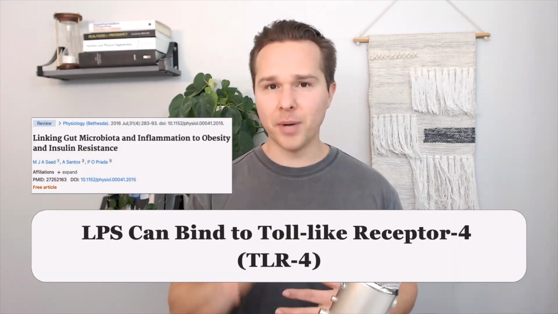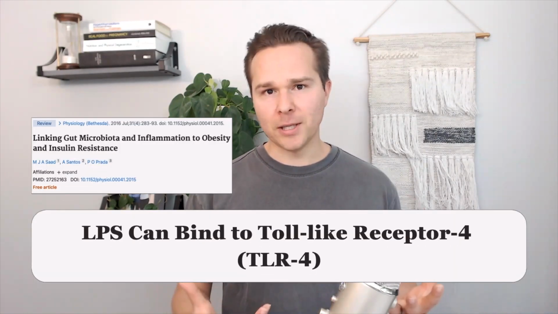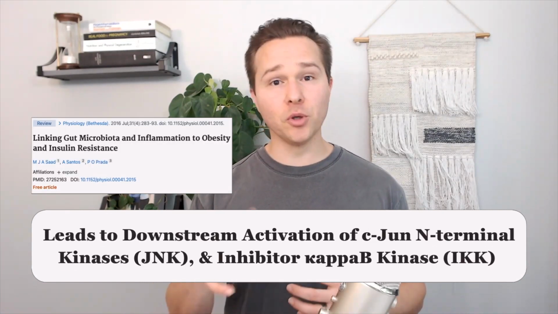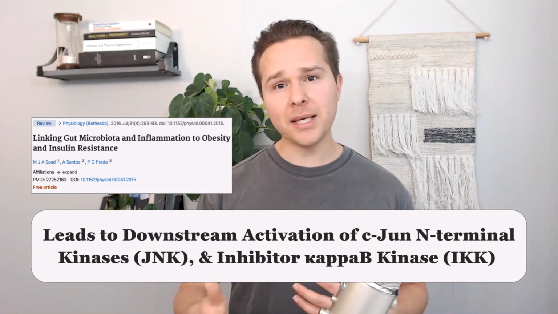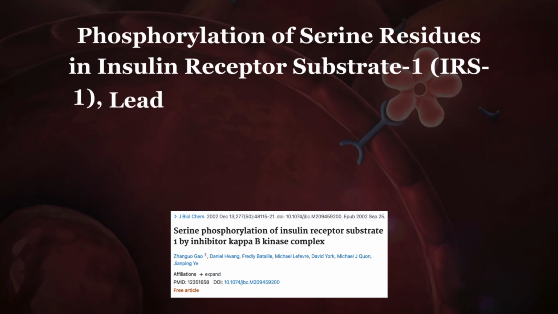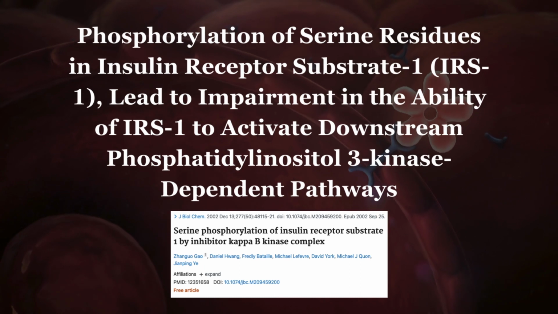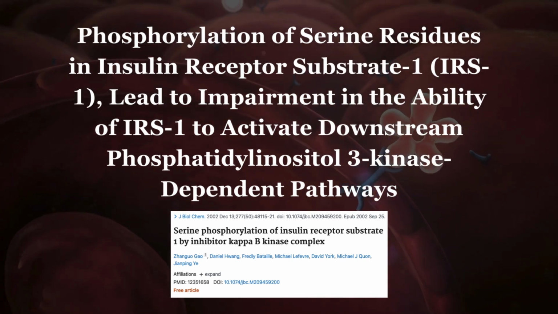LPS or endotoxin can then bind to toll-like receptor 4. Eventually, this leads to the downstream activation of a variety of kinases. One is called C-Jun N-terminal kinases, and the other is known as inhibitor kappa B kinase. The activation of both these kinases is problematic, as these can induce insulin receptor substrate serine phosphorylation. So the phosphorylation of serine residues in insulin receptor substrate 1 leads to the impaired ability of insulin receptor substrate 1 to activate downstream phosphatidylinositol 3 kinase dependent pathways. This ultimately leads to the insulin resistance that we see in diabetes.